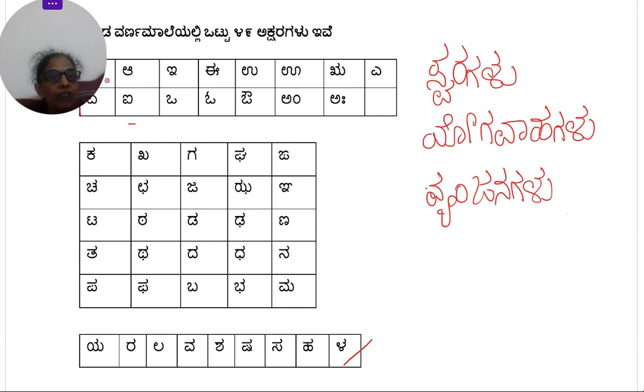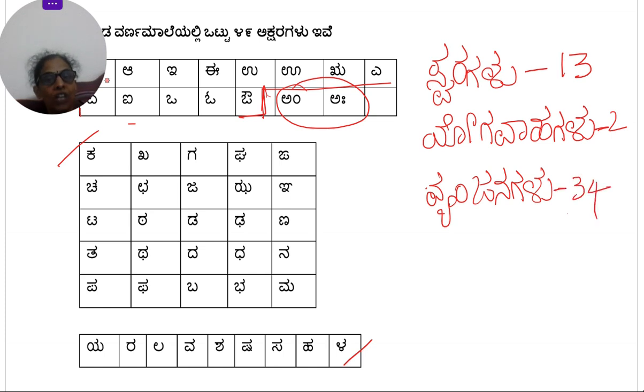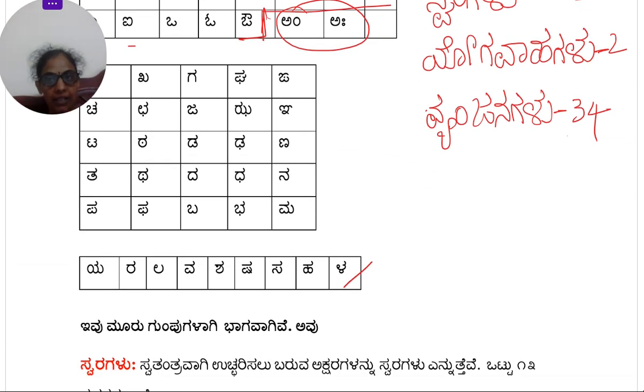So the alphabets from A to Au, they are called as Swaragalu. So they are totally 13 of them. Then these two, Am and Aha, are called as Yogavahagalu. So they are 2. And then the rest, Ka to La, are called as Vyanjanagalu, which is 34. So total, when you total them up, you will get 49 alphabets. So the Varnamale is split into three main categories: Swaragalu, Yogavahagalu and Vyanjanagalu. That is what is explained in Kannada here.